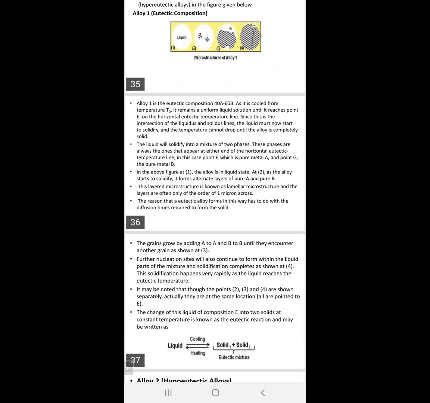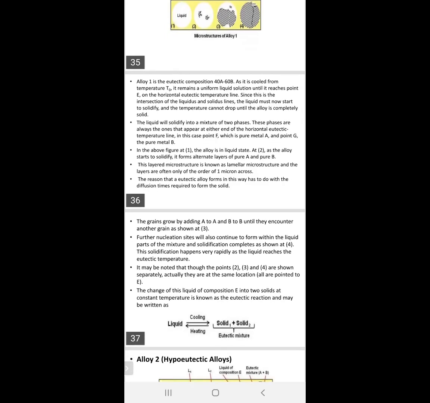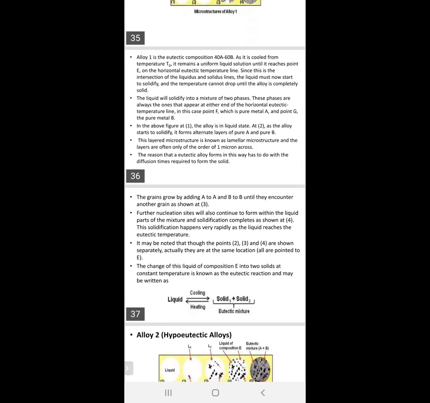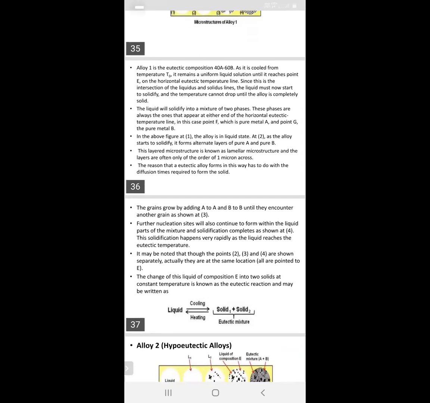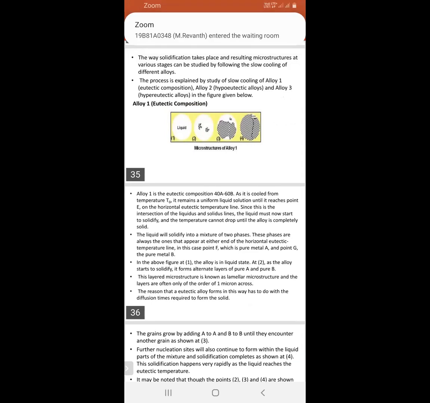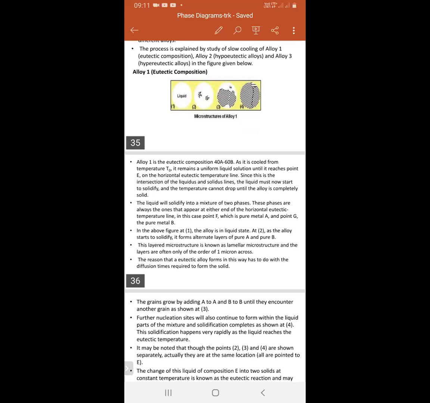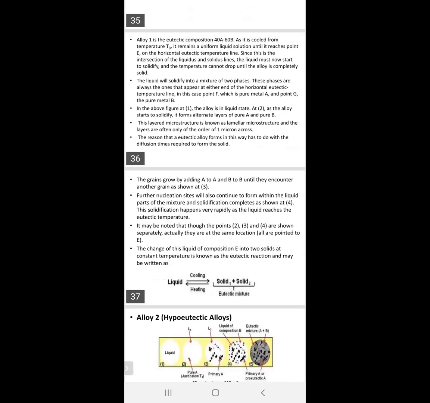The reason that a eutectic liquid forms in this way has to do with the diffusion times required to form the solid. The grains grow by adding A to A and B to B until they encounter another grain, as shown in the figure. See here, that then forms the nucleus, next crystal, next grains. Now that process will be done totally. At last, that fourth one is the microstructure of the solid phase.